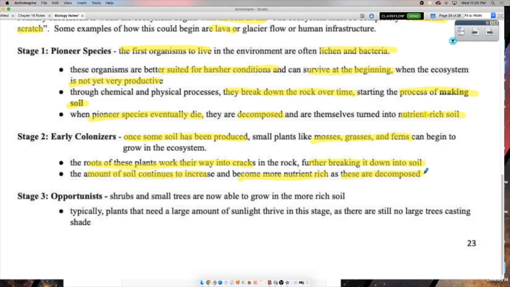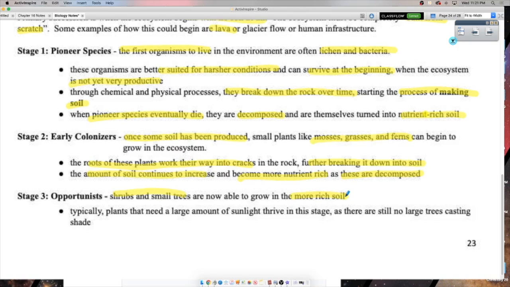Once this has happened for a while, you start to get opportunists, we call them. Okay, these are shrubs and small trees. Again, you're not going to get 30 feet tall canopy trees, but you're going to get little shrubs, little trees. As the soil gets richer and richer, again, they're going to die and get decomposed. And I keep talking about plants, but don't forget, now all the organisms that rely on these things are going to be able to move in too, right?